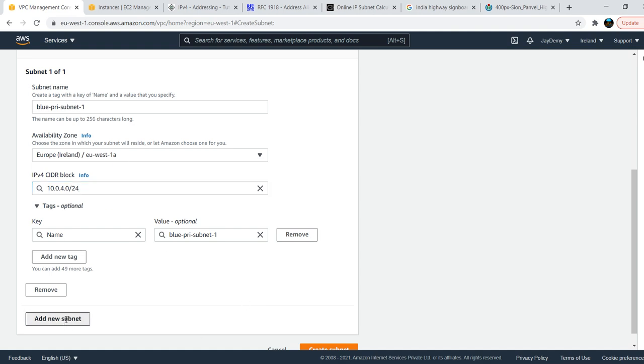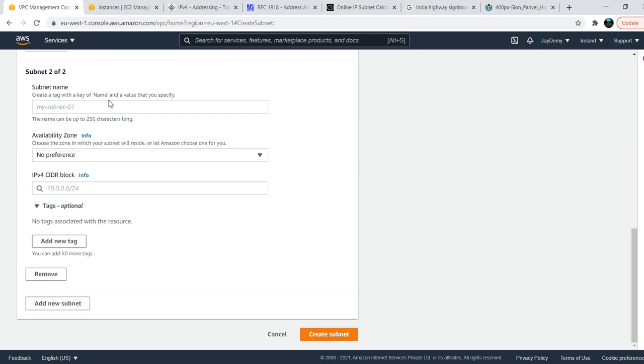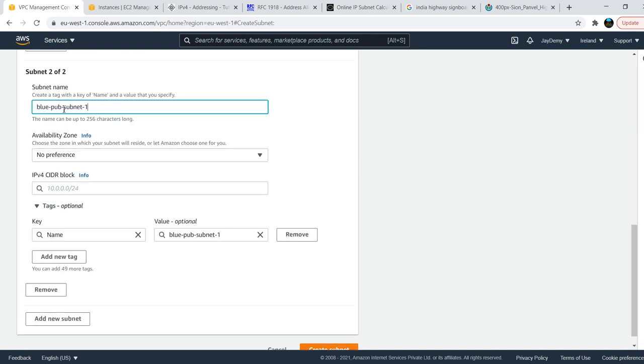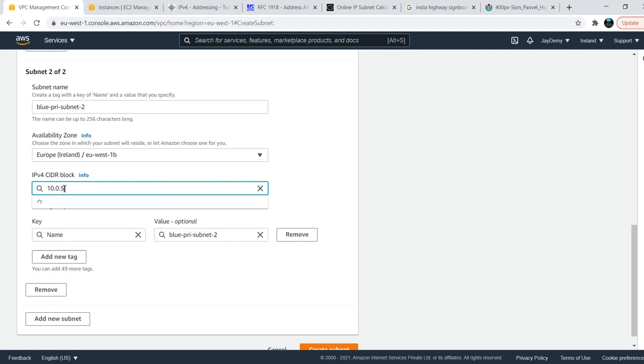In the same way, you can create 1B also. We can create them one by one, or else we can create 3 subnets at once in 3 availability zones. Private, right? This one, private subnet 2, and 1B is my preference, and my IP address is 10.0.5.0/24.